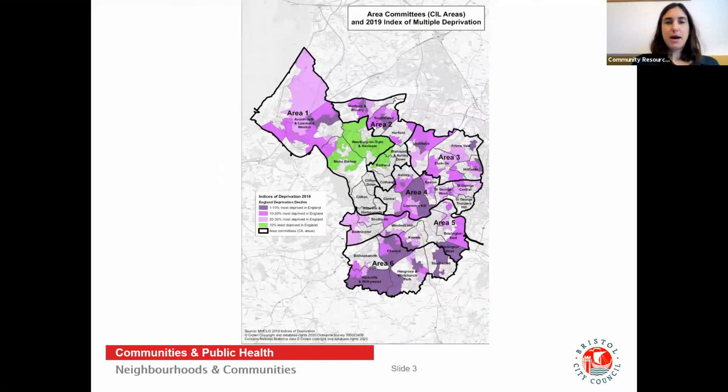First, I wanted to show you a map of the 6 area committees in Bristol. These are marked on the map by bold lines, and each one contains between 4 to 6 wards. You can find out which area committee or which ward your project is in by looking on the website. The sections marked in purple are priority areas, as these have higher levels of deprivation in the city.